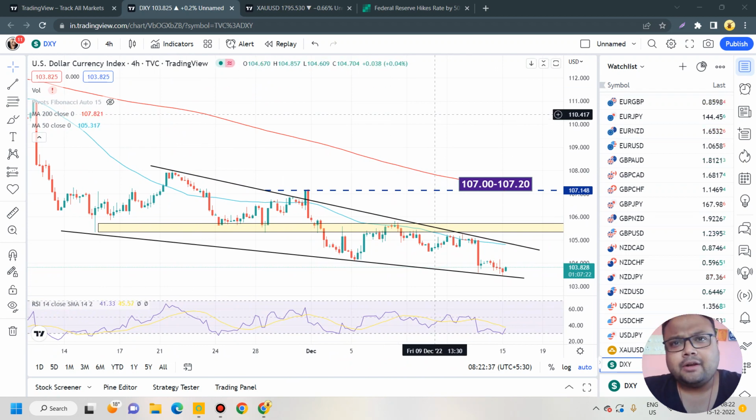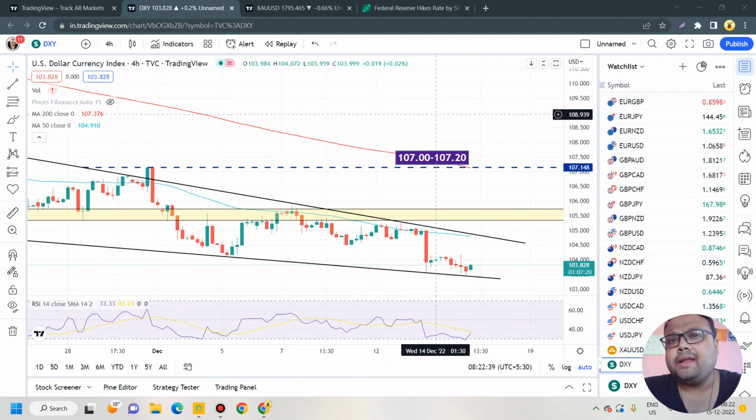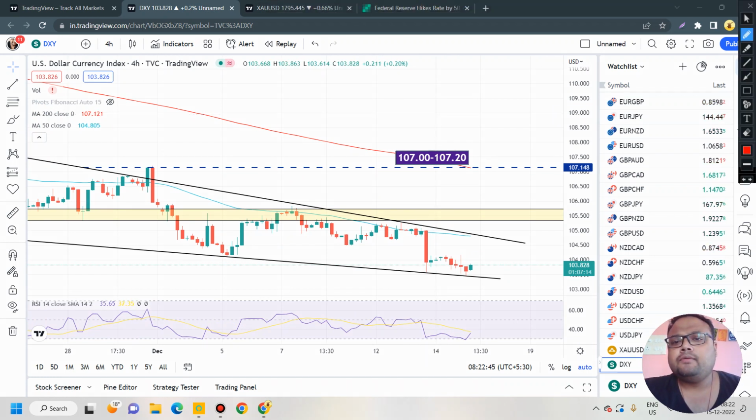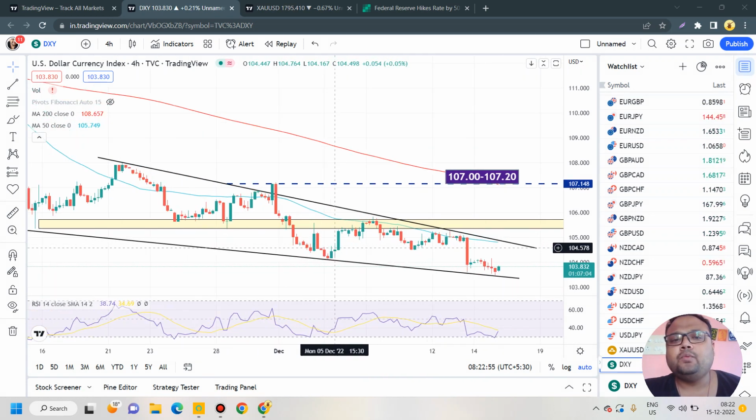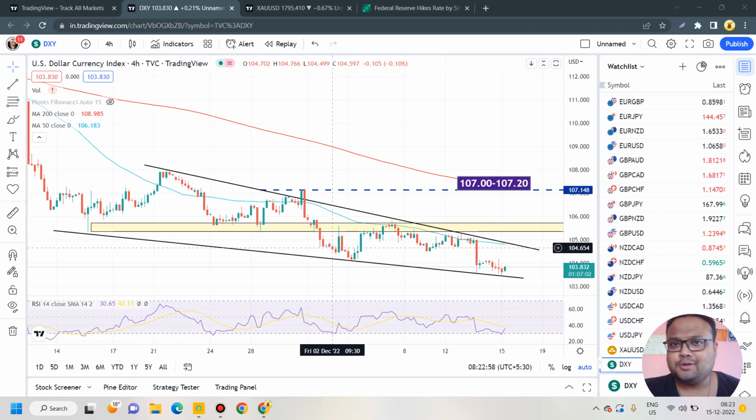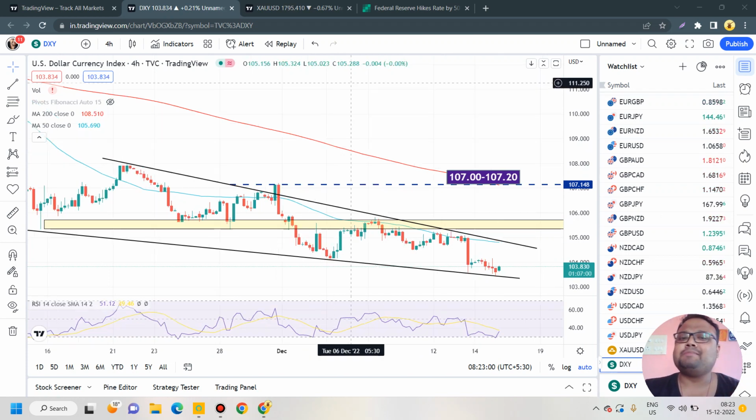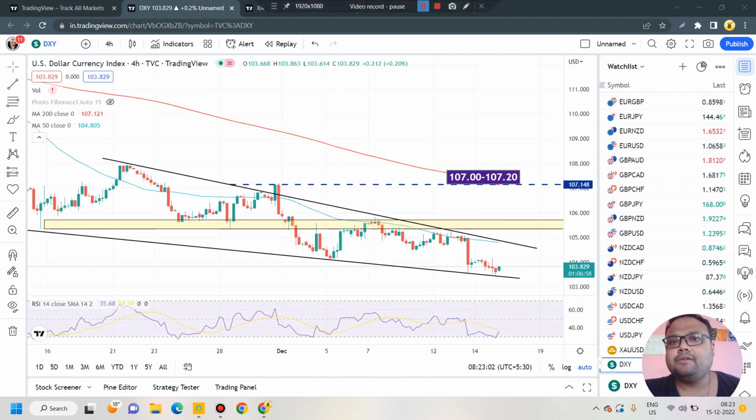And as I have already been saying, we do not have any proper support on the chart of DXY. So especially during this week, if we see further downside on the chart of DXY, then yes, there is no proper immediate support. But if it tries to go up, you can see that we have got multiple resistances. No proper support, but multiple resistances on the chart of DXY.